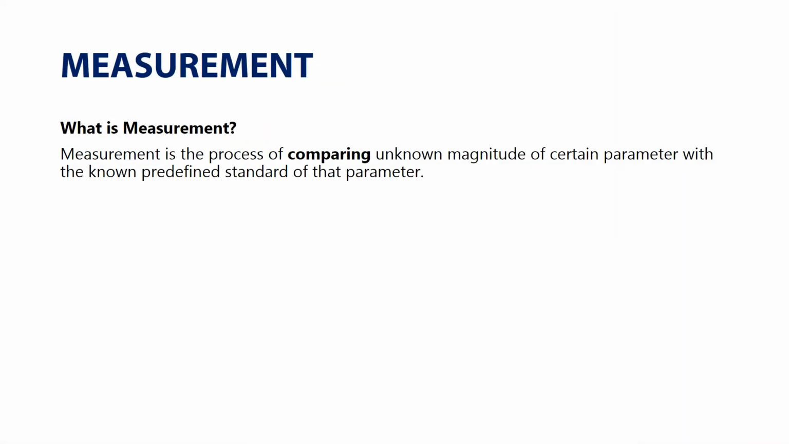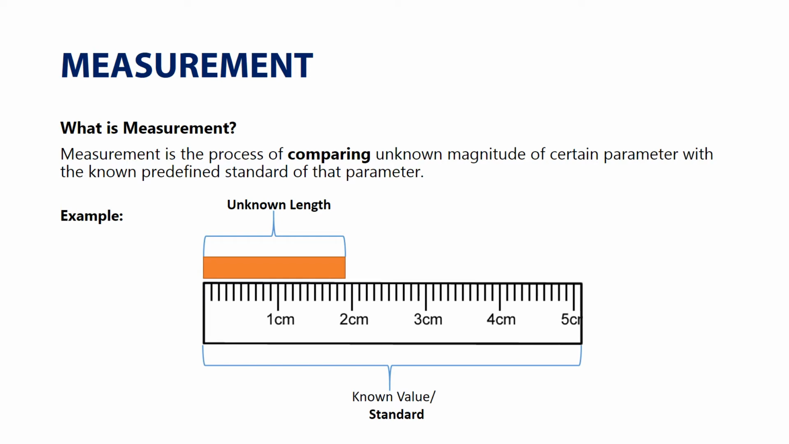What is measurement? Measurement is the process of comparing unknown magnitude of certain parameter with the known predefined standard of that parameter. For example, here we can see an object which is having an unknown length. If we have to measure the length of this object, we measure it with the measuring tape that has predefined markings on it. After comparing the unknown object with the standard, we can obtain the length of this object.